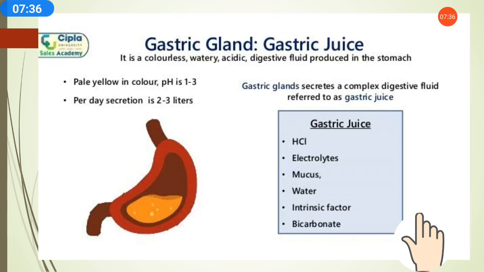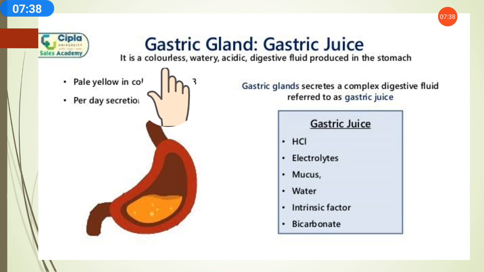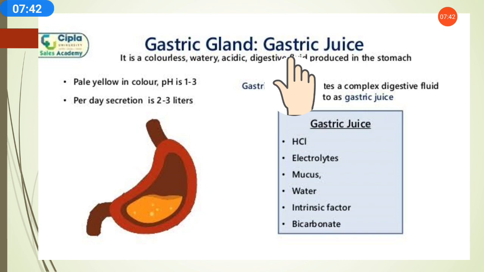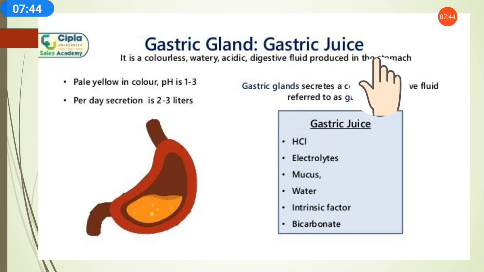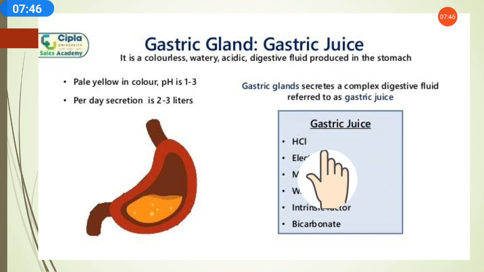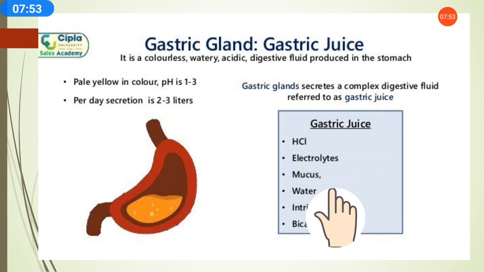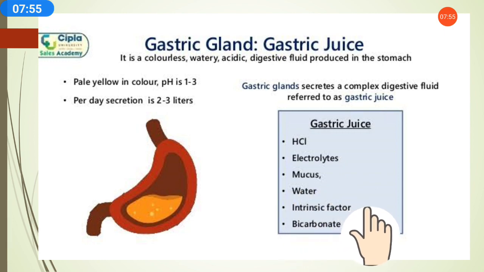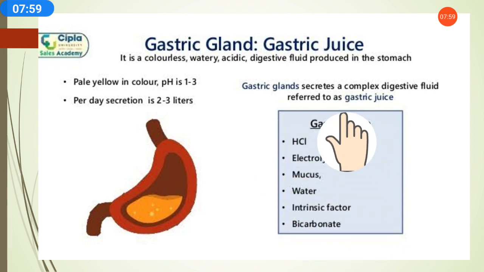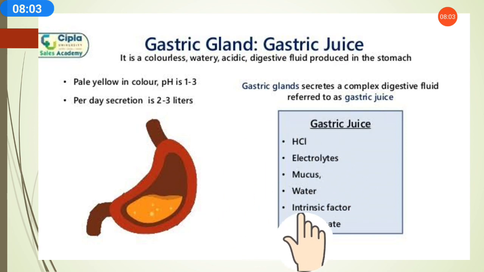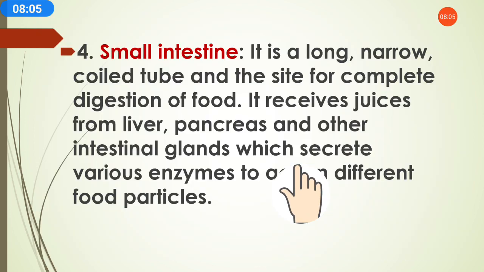Here the gastric gland is present in the body in this way, and it produces gastric juice. Gastric juice contains acids and substances like what? HCl, which means hydrochloric acid, electrolytes, mucus, water, bicarbonate and intrinsic factor. All these present in the gastric juice help in the digestion of food.